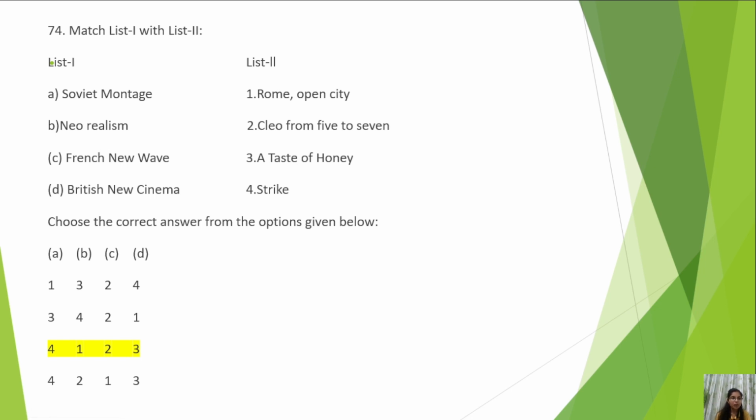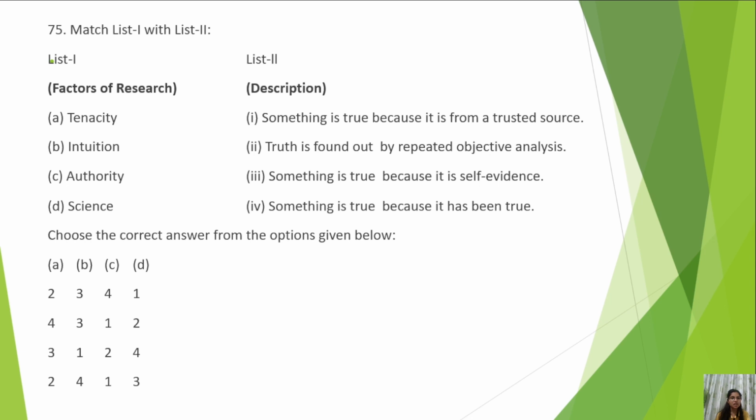Okay. Next is factors of research and their description. It is as it is given in the Wimmer and Dominick book. Tenacity, what is tenacity, intuition, authority, science. So you can associate science with truth is found out by repeated objective analysis, because if you know what is the scientific method, then you should know that truth is found by repeated objective analysis.